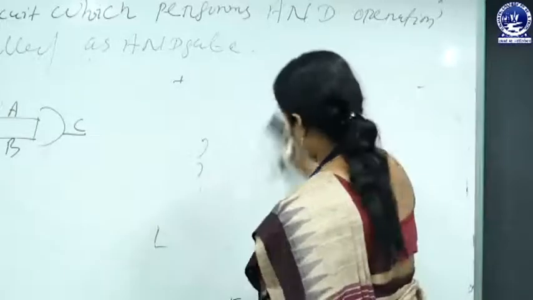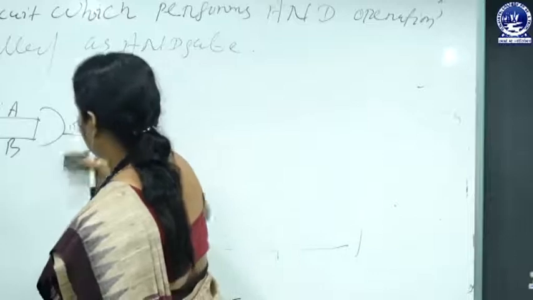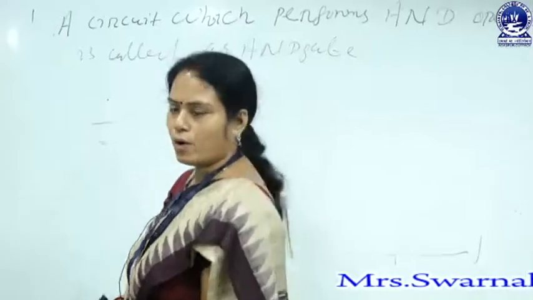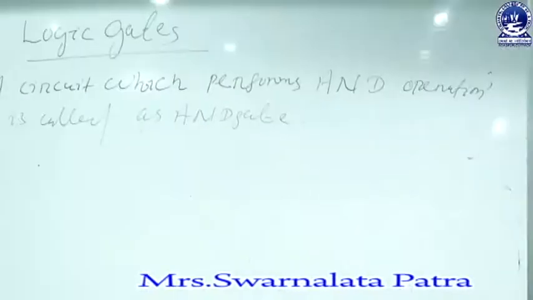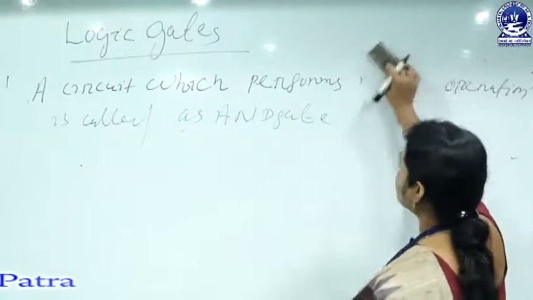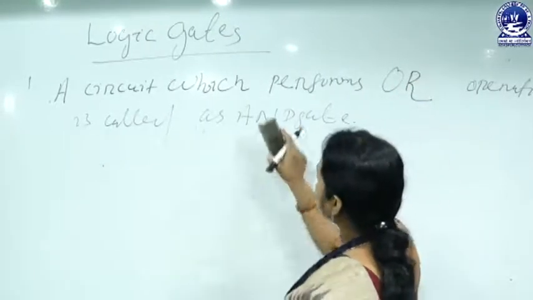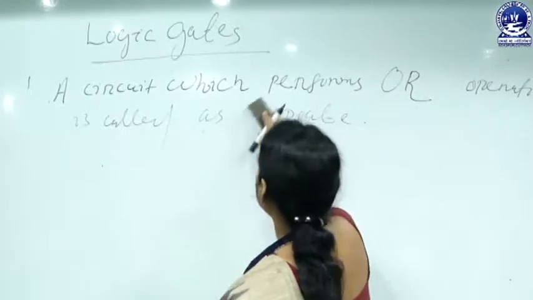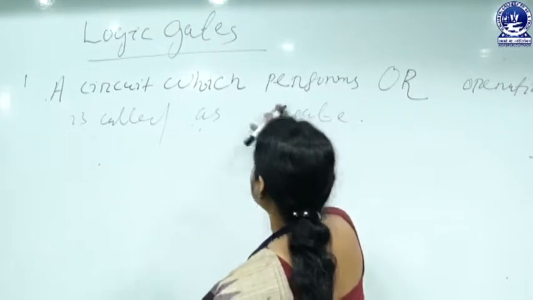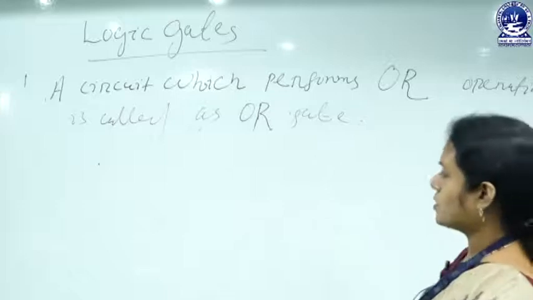Similarly, we can take the example of the OR gate. What is an OR gate? A circuit which performs the OR operation is called an OR gate.